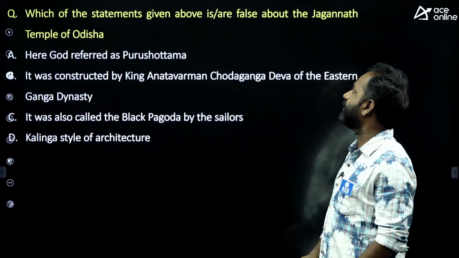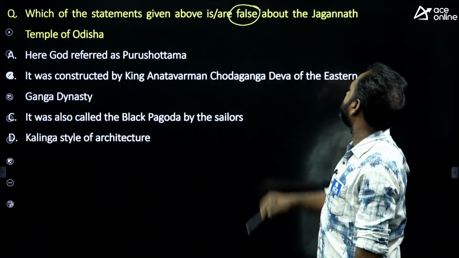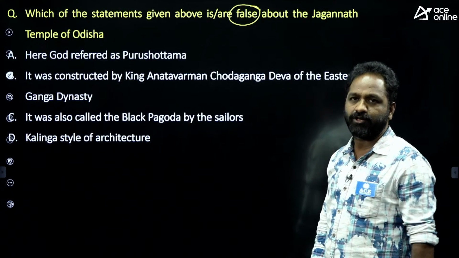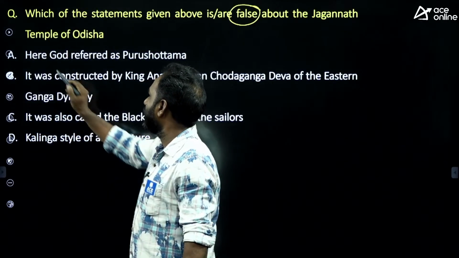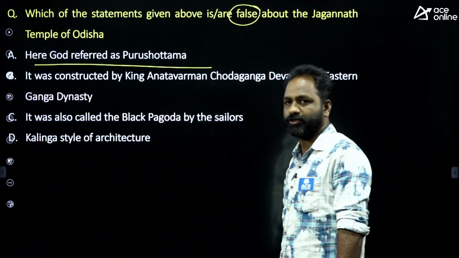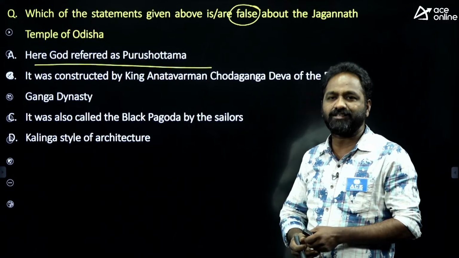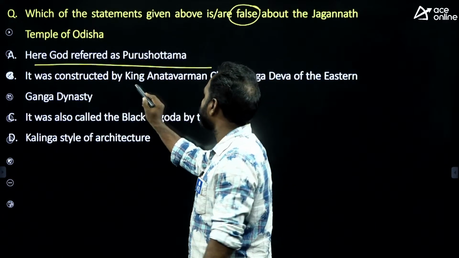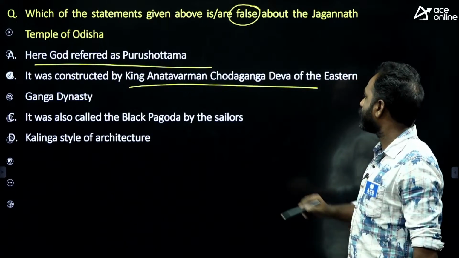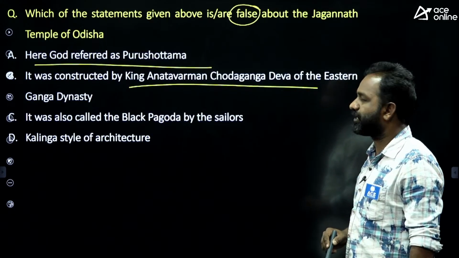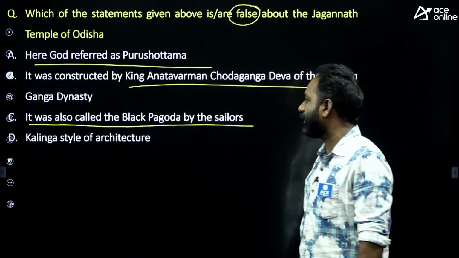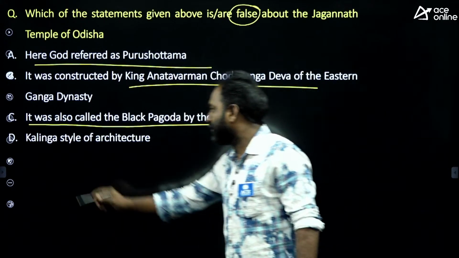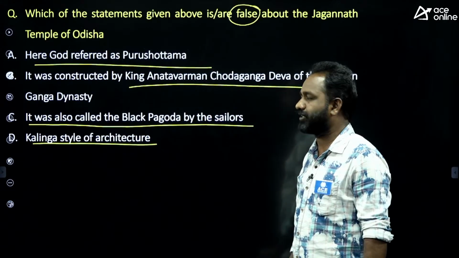Which of the statements given above are false about the Jagannath Temple of Odisha? The Puri Jagannath temple: here God is referred to as Purushottama. It was constructed by King Anantavarman Chodaganga Deva of the Eastern Ganga dynasty. It was also called the Black Pagoda by sailors. And it was built in the Kalinga style of architecture.